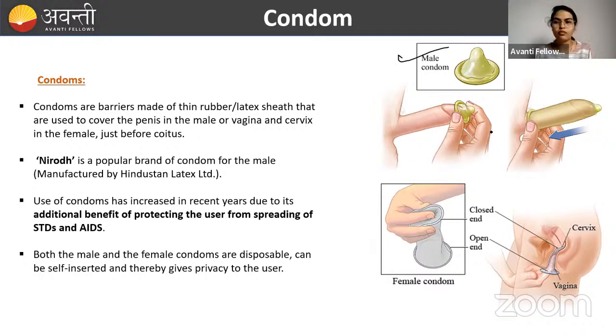This is the male one, which has to be worn over the penis, and the female one will look somewhat like this. Before sexual intercourse or copulation, the lady has to wear this inside. Through the finger, she has to place the female condom inside, and then they copulate or do the coitus.